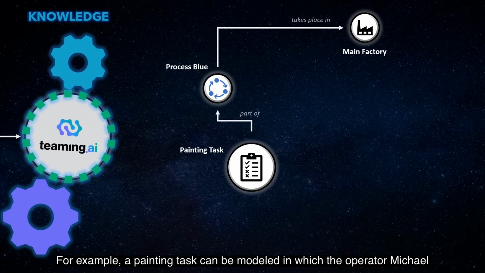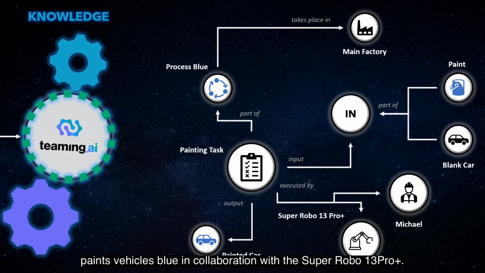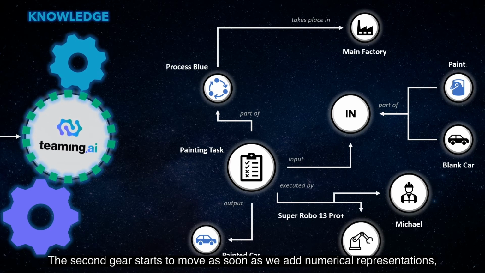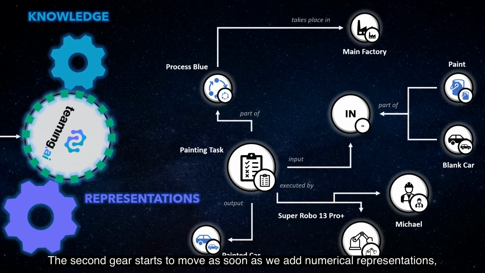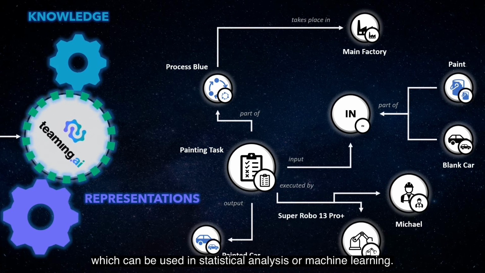For example, a painting task can be modeled in which the operator Michael paints vehicles blue in collaboration with the Super Robo 13 Pro Plus. The second gear starts to move as soon as we add numerical representations, which can be used in statistical analysis or machine learning.